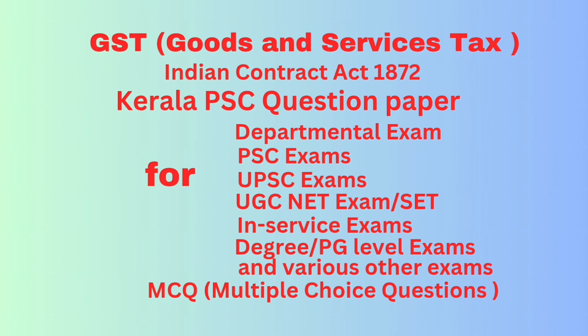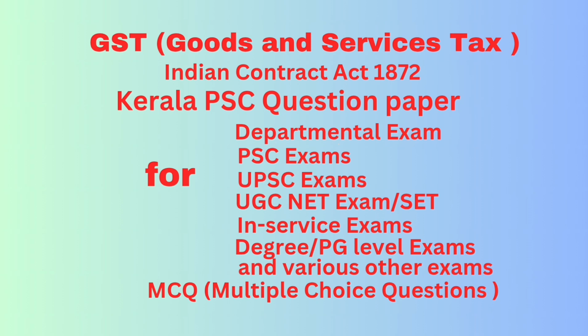Question number 82. A party to a contract committing breach is liable to pay compensation in respect of dash. Answer the direct consequences flowing from the breach. Question number 83. A valid consideration has the following essential elements. Option A, it must move at the desire of the promisor.